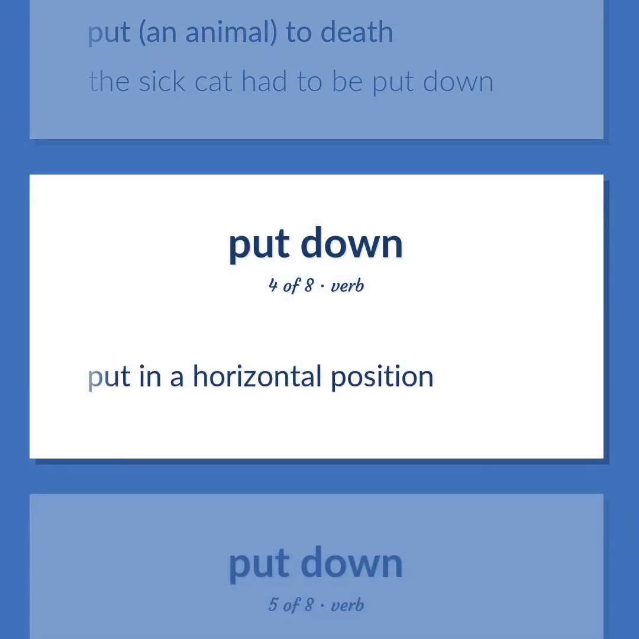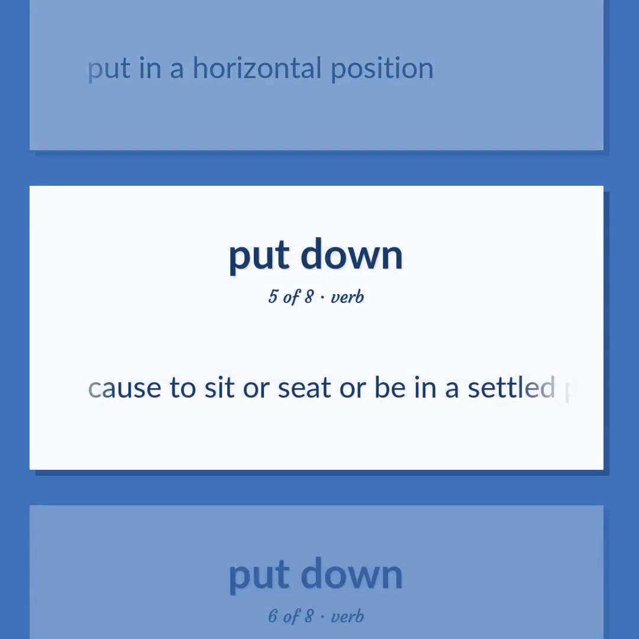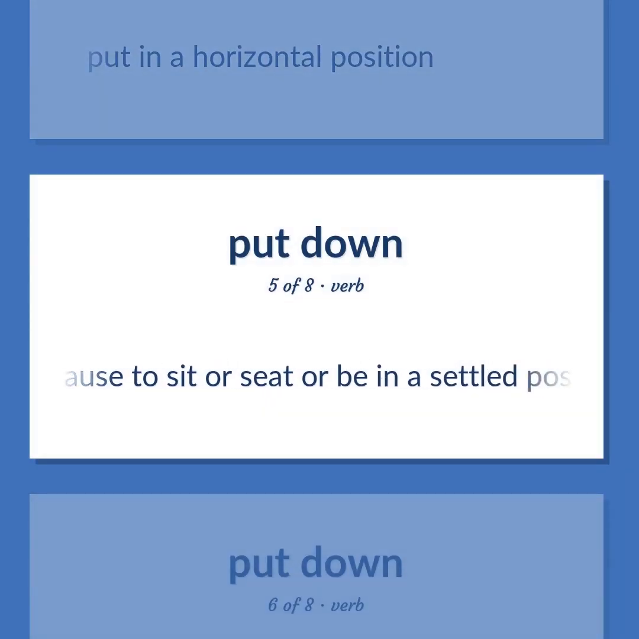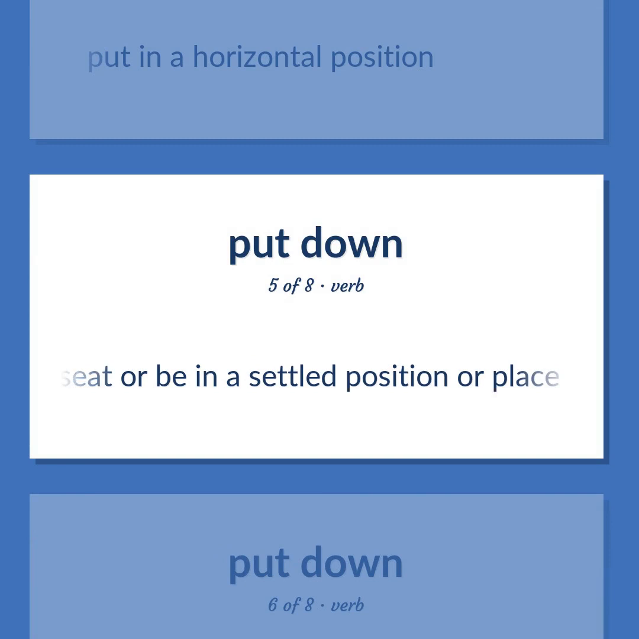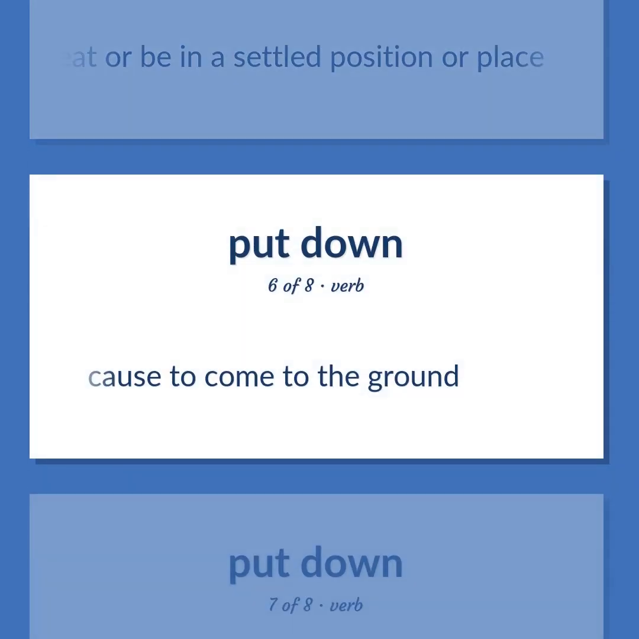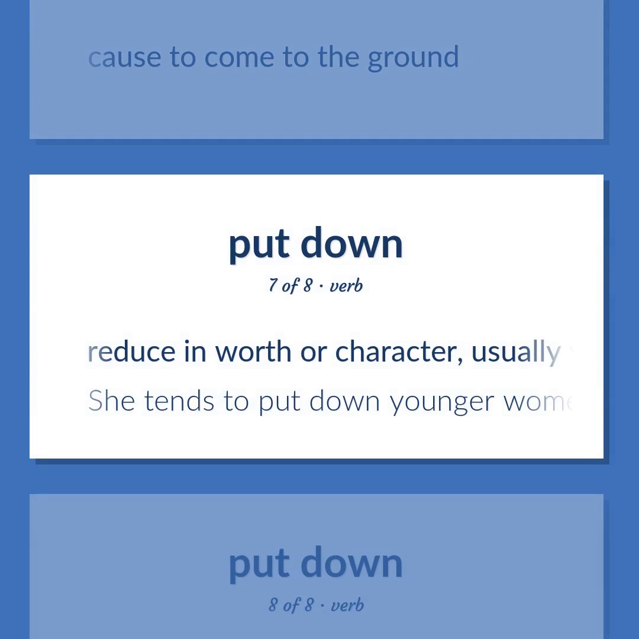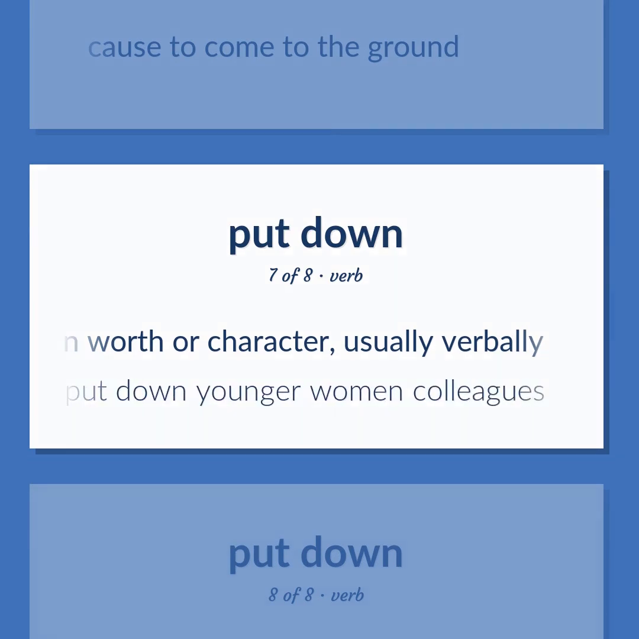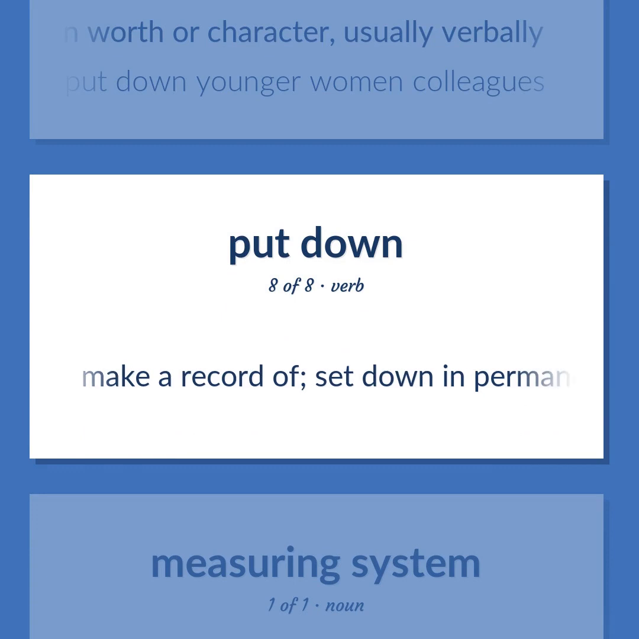Put in a horizontal position. Cause to sit or seat or be in a settled position or place. Cause to come to the ground. Reduce in worth or character, usually verbally. She tends to put down younger women colleagues. Make a record of, set down in permanent form.